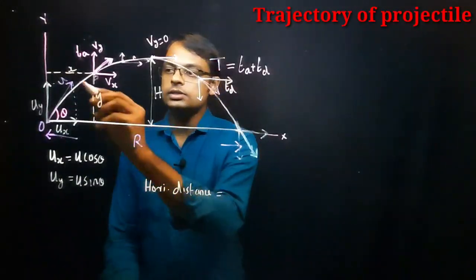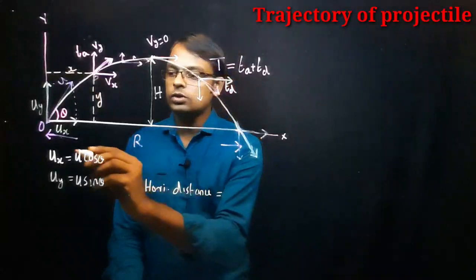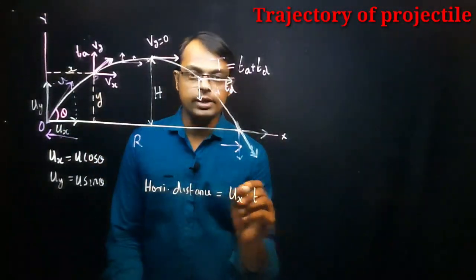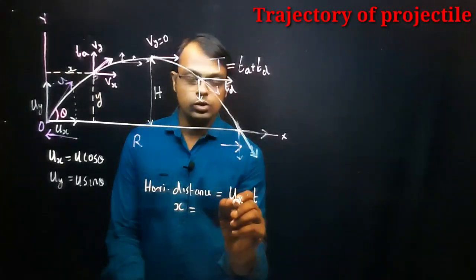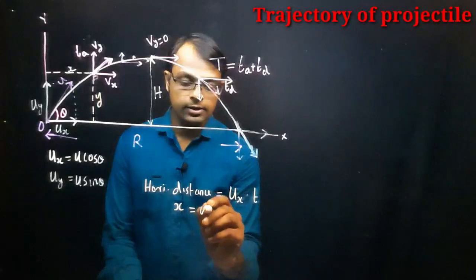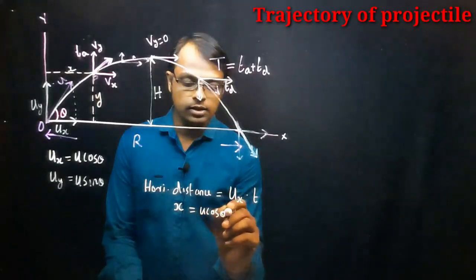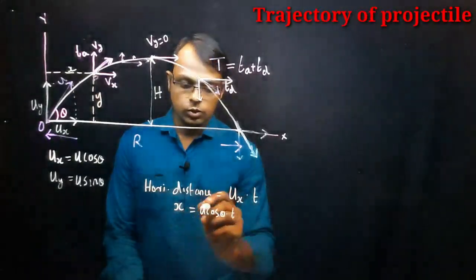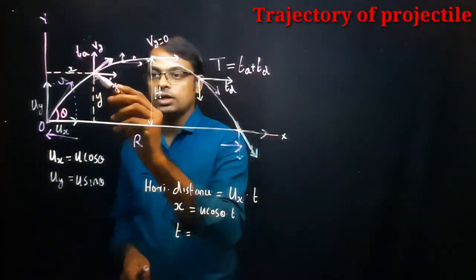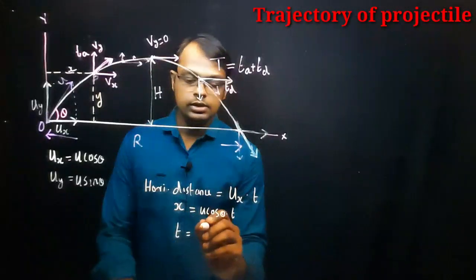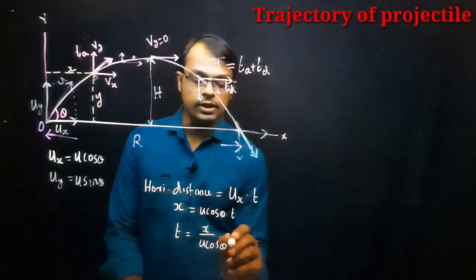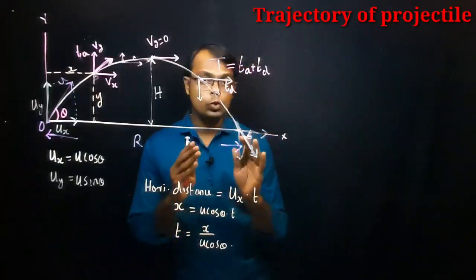So horizontal distance is equal to the horizontal component of velocity, say ux, into time taken. x is equal to u cos theta into t. So you can use this equation for writing the time taken to reach the point P: t is equal to x divided by u cos theta.